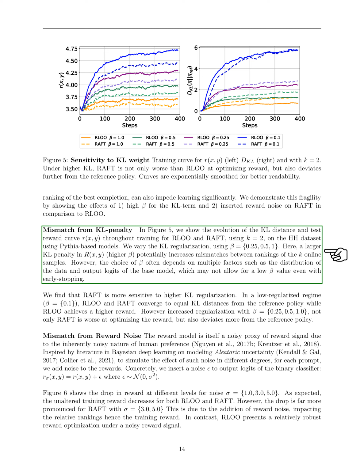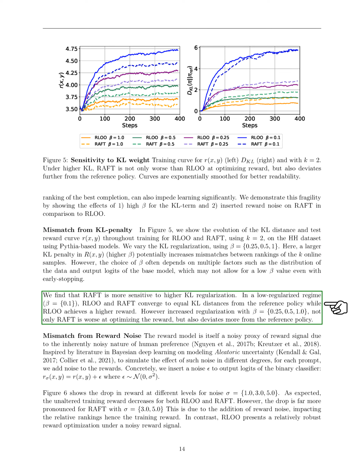Firstly, we explore the impact of mismatch from the KL penalty. Through our experiments, which involved using a set of models based on Pythia on the HH dataset with 2 online samples, k equals 2, we varied the KL regularization by setting beta to 0.25, 0.5, and 1. This showed us that a larger KL penalty, indicated by a higher beta, could lead to a greater mismatch in the ranking of the online samples. However, the choice of beta is influenced by several factors, such as the data distribution and the output logits from the base model, which might not always allow for a lower beta value, even with the implementation of early stopping.